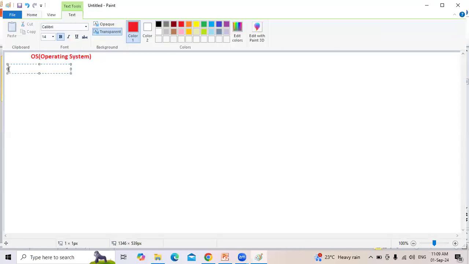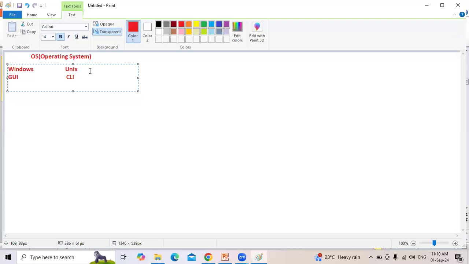One is the Microsoft family, Windows. The other one is the Unix family. What is the difference between Windows and Unix? In Windows, everything is graphical mode, GUI, graphical user interface. In Unix, everything is CLI. CLI stands for command line interface.